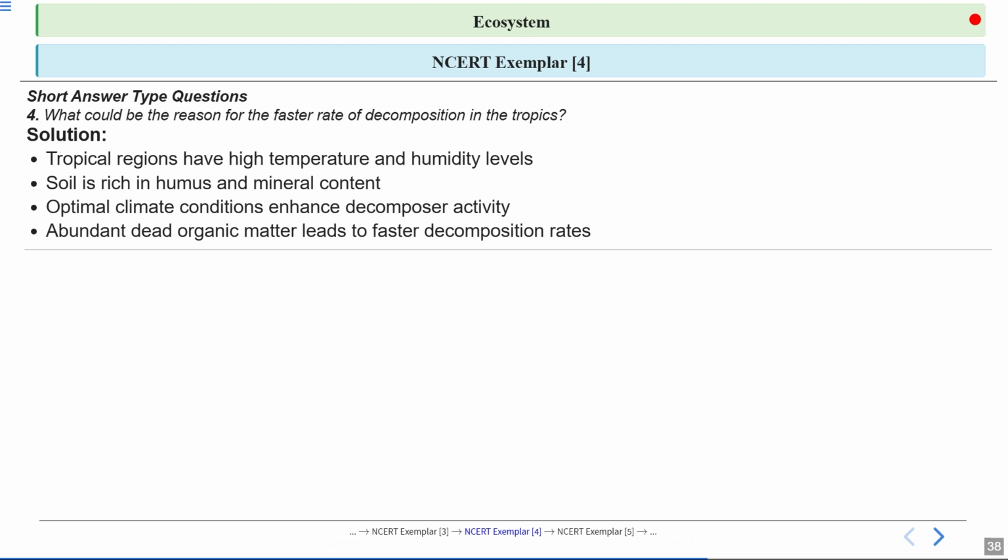It is rich in cellulose as well, so these can be degraded easily by microorganisms. The chemical constituent of the detritus, the organic matter, also determines the rate of decomposition. If the detritus consists of a larger amount of lignin and chitin, then it will take more time for the decomposition of this material. So the rate of decomposition will be less. Okay, this is clear.